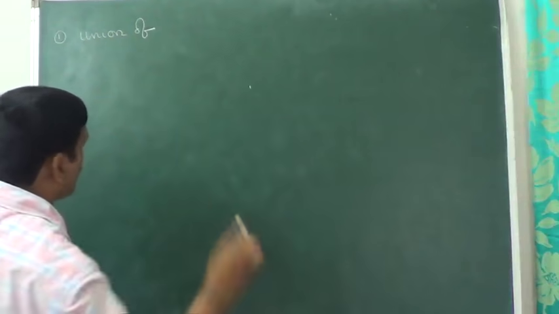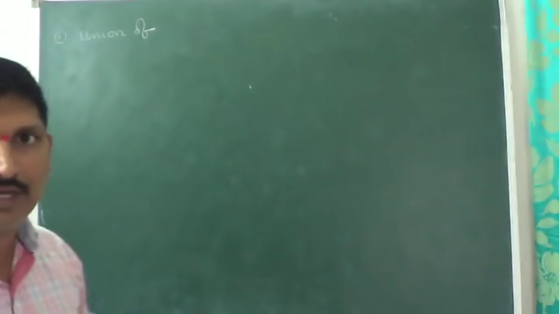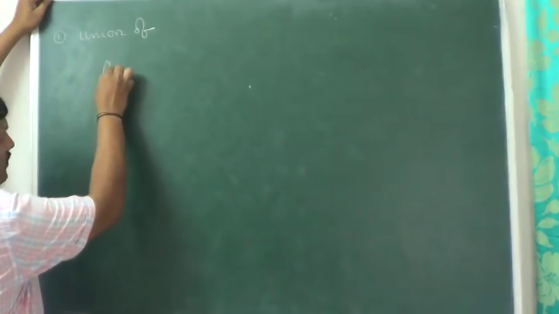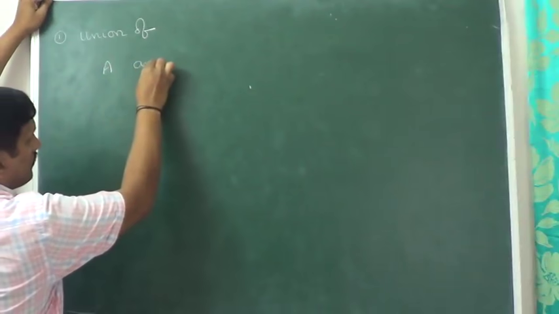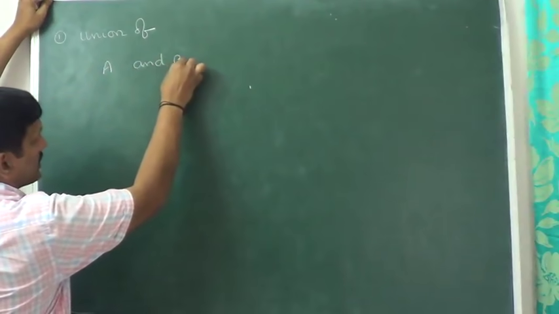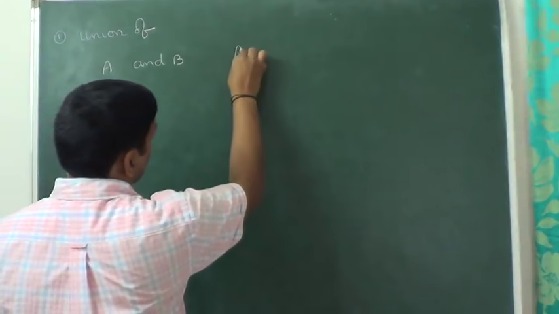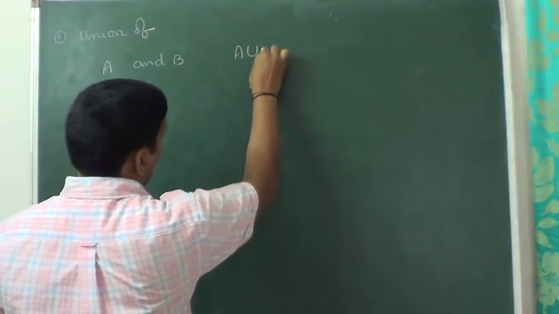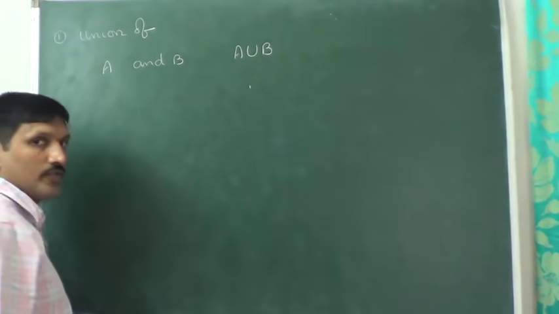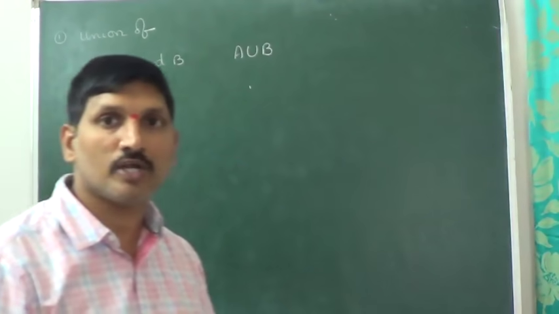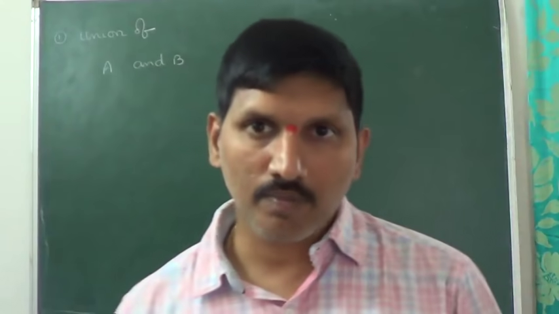The name itself is saying union. Union of two sets. So what is the union of two sets? Let capital A and capital B be two sets. Then their union is denoted by A union B.